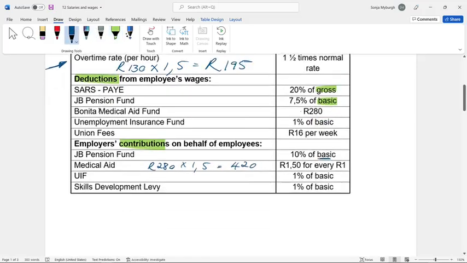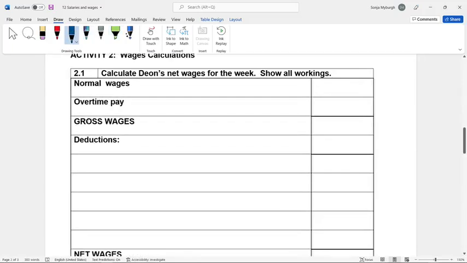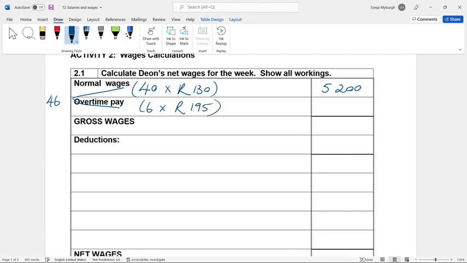So let's do the calculation. Normal hours, Dion worked 40 hours at the normal rate of R130. So that will give him 5,200. But yes, he worked 46 hours, 40 normal, so the other 6 will be overtime, and we've calculated that as R195.